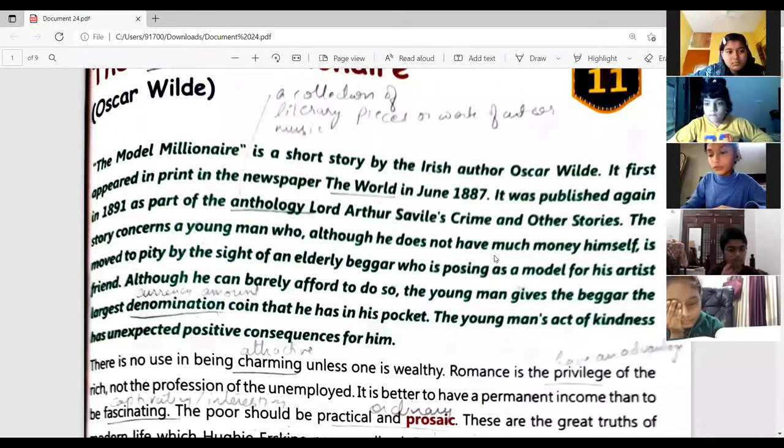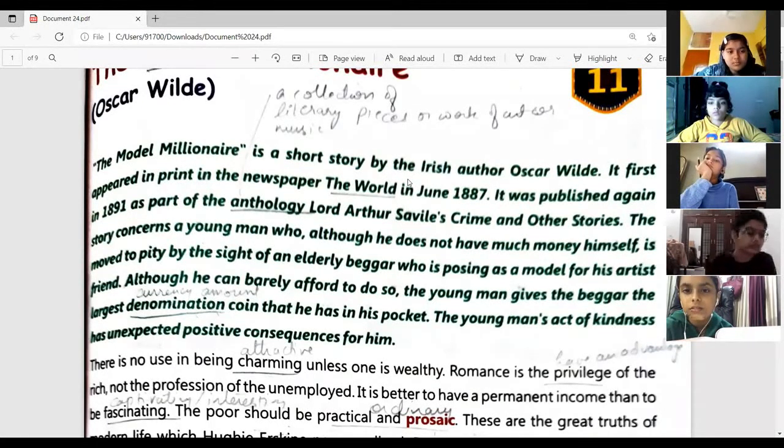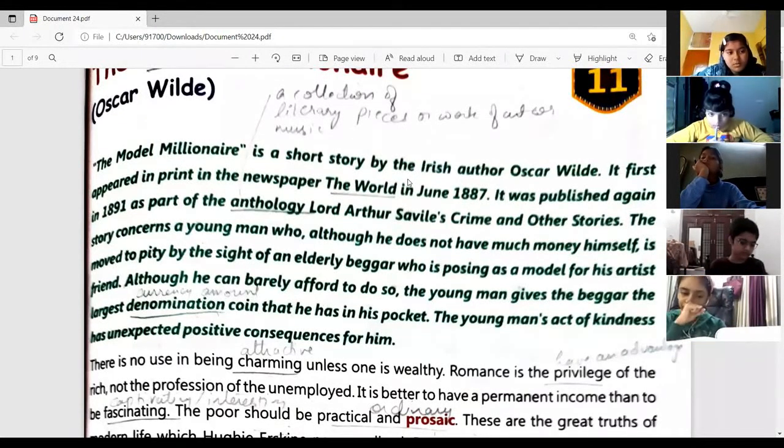So basically, this man is having an artist friend, right? A friend who is an artist, and there was a model present. Model means someone who is posing as a model for the artist so that the artist could make a painting. So he must have been visiting his friend who is the artist, and at that time, the artist was making a portrait where a man was standing who was a beggar as a model, right? So seeing that he is such an elderly man and he is so poor, he is a beggar, then this young man who himself was not having any money, but he was so moved, he felt so much pity for the beggar that he gave a large coin, the largest